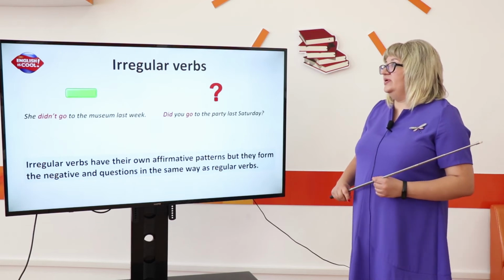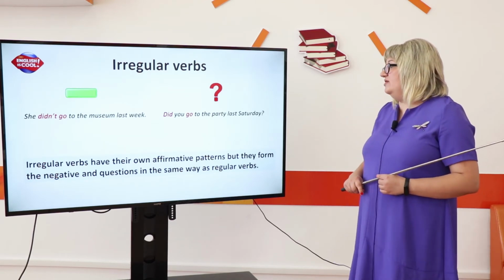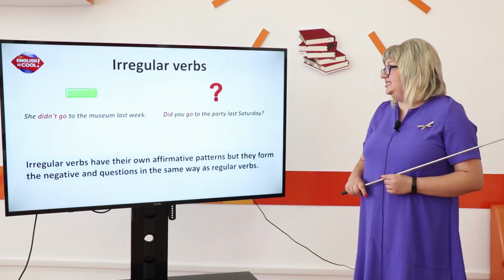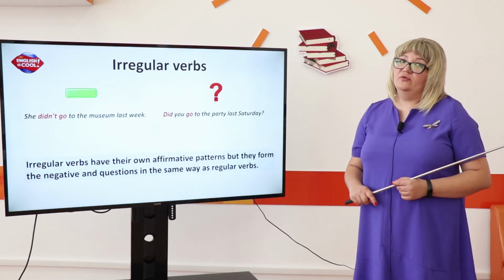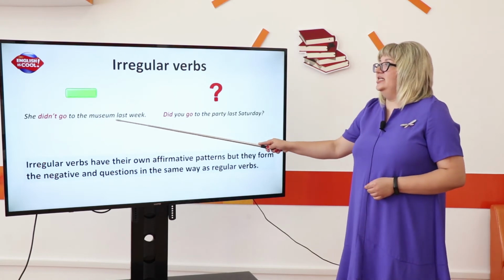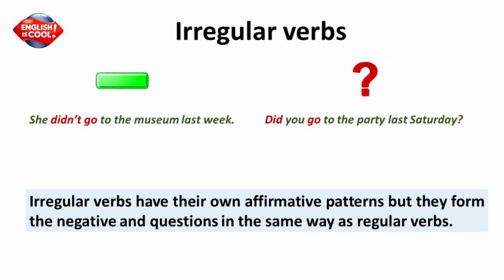Irregular verbs have their own affirmative patterns, but they form the negative and questions in the same way as regular verbs. For example, she didn't go to the museum last week. Didn't go. And what about a question? Did you go to the party last Saturday?